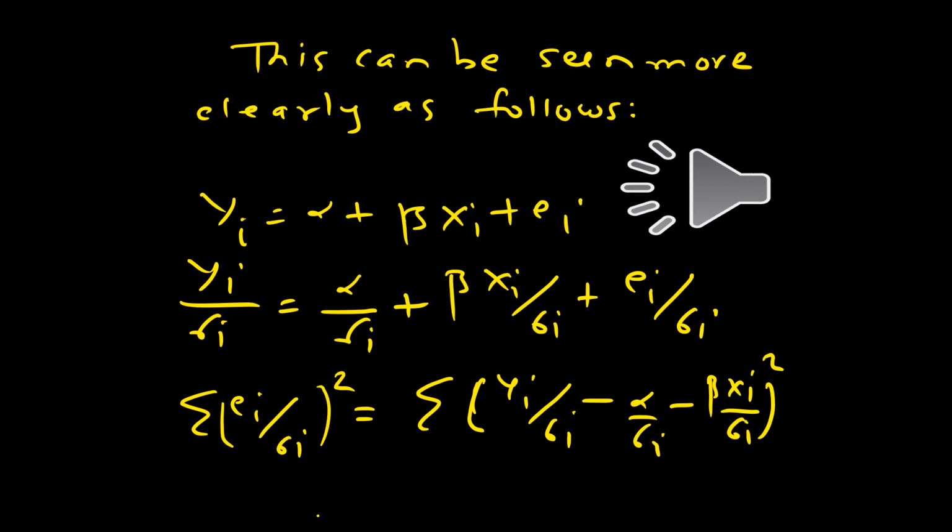So consider the original model yi is equal to alpha plus beta xi plus ei. We assume that we know sigma i, and so we divide yi by sigma i. So we have yi upon sigma i on the left hand side and alpha upon sigma i plus beta xi upon sigma i plus ei upon sigma i on the right hand side.